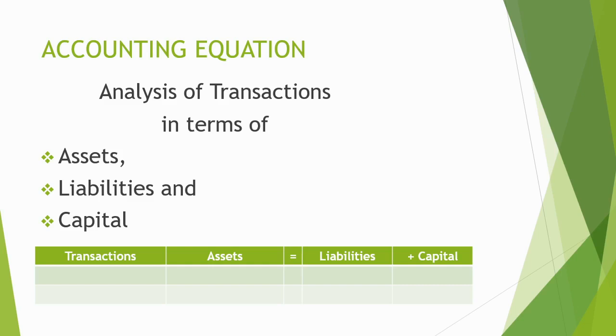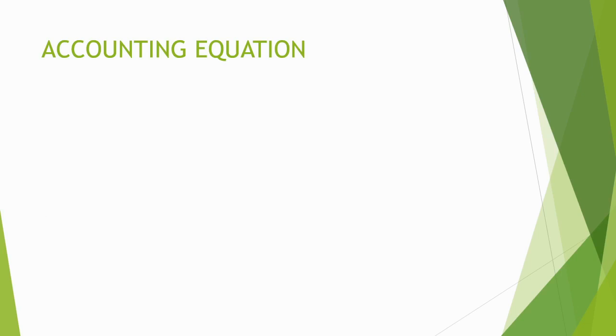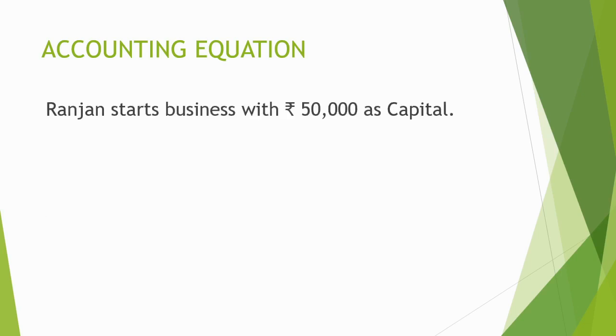We may take some transactions for understanding. The first transaction here is: Ranjan starts business with rupees 50,000 as capital. First we will consider the two aspects, meaning the two accounts involved in this transaction. So in this transaction two accounts are involved, one is cash and the other is capital.